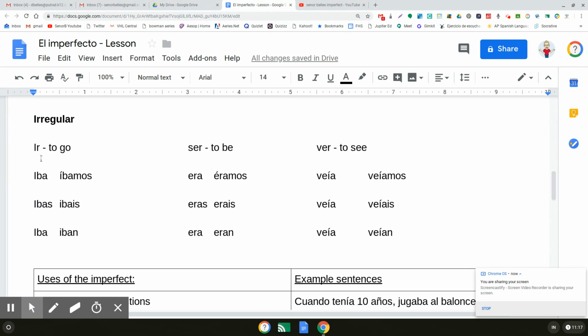So ir is iba, ibas, iba, ibamos, ibais, iban. And again, that same pattern works by adding the s, dropping the s, adding the n, adding the mos, adding the is. It's the same.